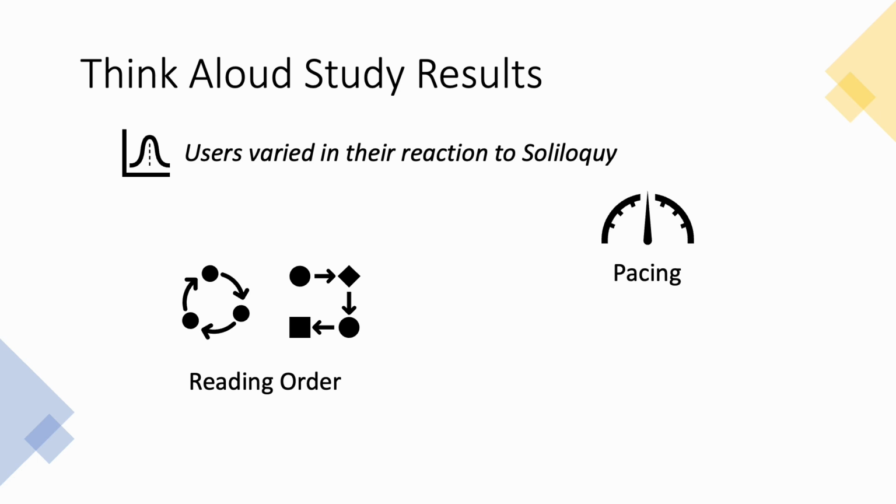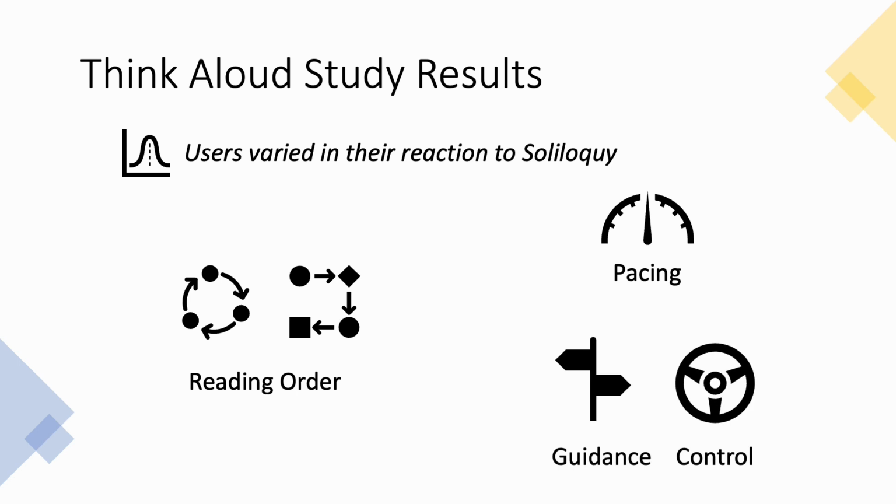For some, it helped them slow down and carefully consider each thought. However, a few participants were observed rushing, suggesting some aspect of the interface made them feel hurried. Last, some participants reported appreciating soliloquy guiding their attention. However, other participants enjoyed having the control and freedom of static text.